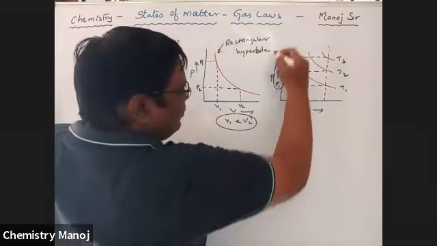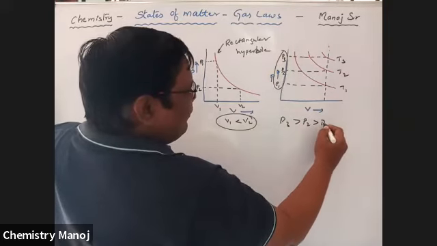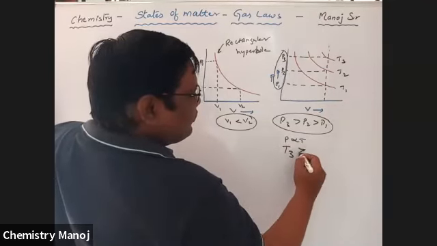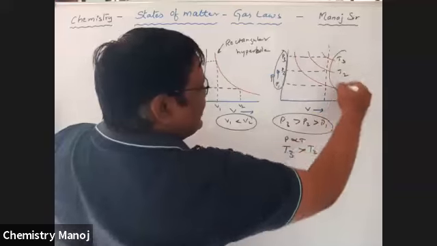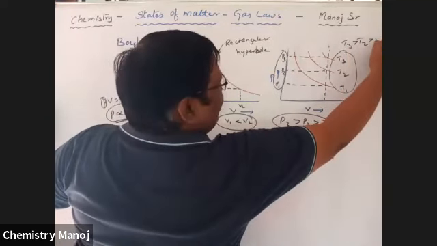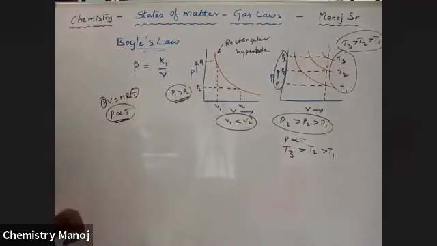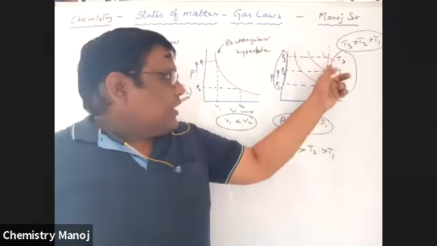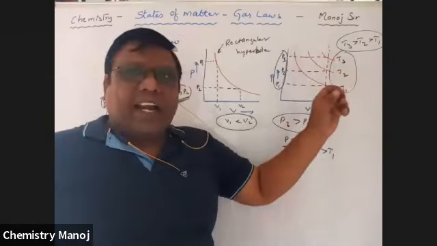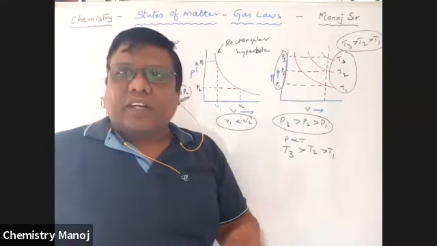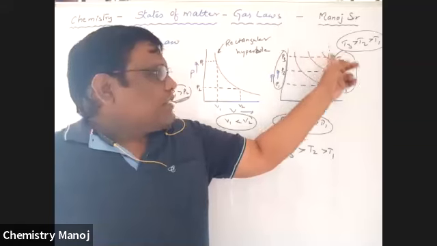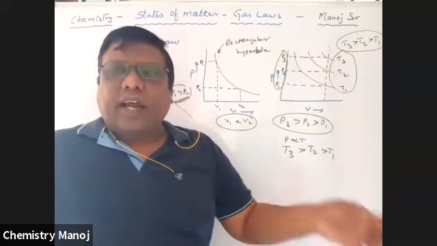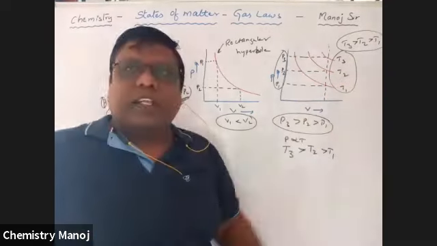No doubt from these values, P3 is greater than P2 greater than P1. Automatically, since P is directly proportional to T, T3 is greater than T2 greater than T1. That is the interrelation between different temperatures. As temperature increases, the curvy nature of that line gradually decreases and becomes almost equal to a straight line. So based on that curvy nature also, we can decide which one is high temperature and which one is low temperature. Here T3 is greater than T2 greater than T1.